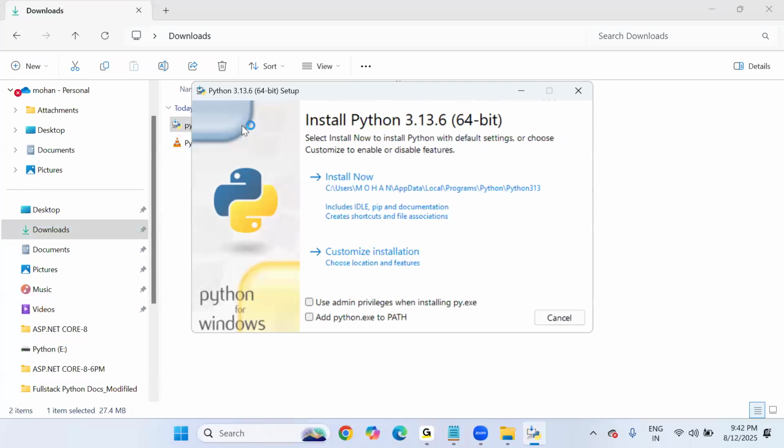Here the important thing is, you must activate these two checkboxes. One is use admin privileges when installing py.exe, and the other is add python.exe to PATH. What happens if I don't select these and directly click on install? The thing is simple.